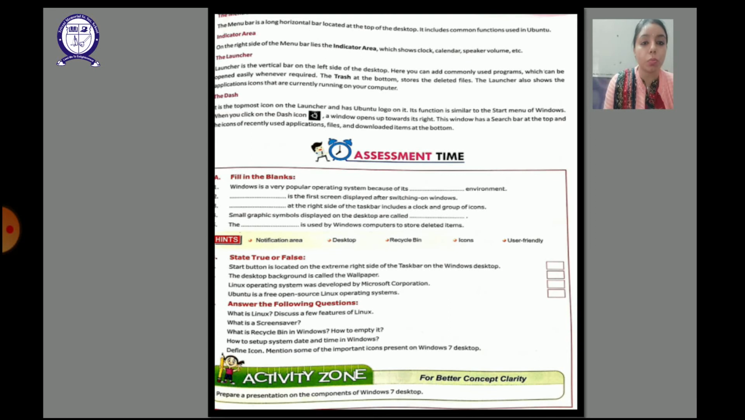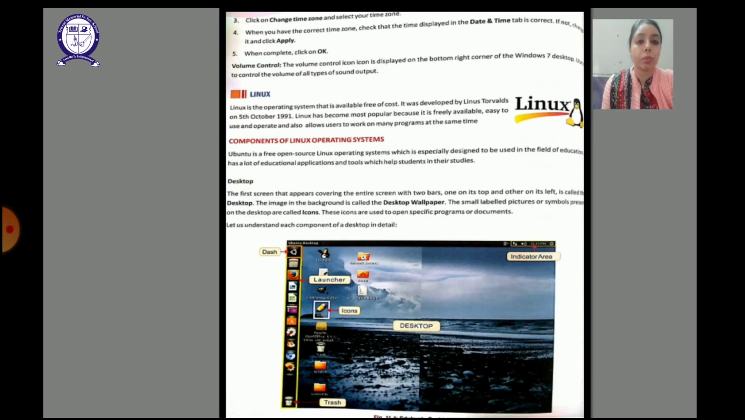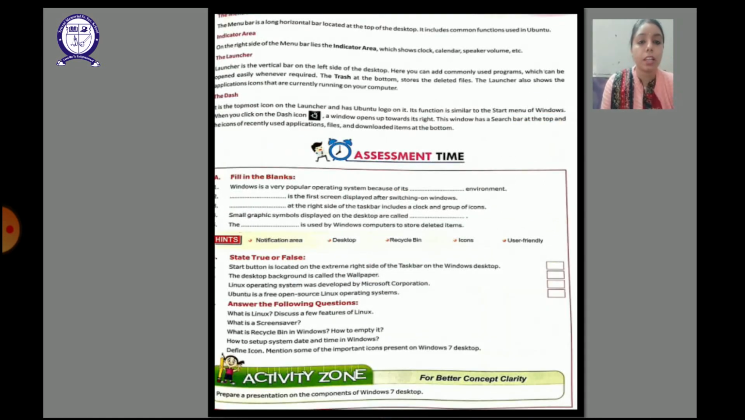The first question is, what is Linux? Discuss a few features of Linux. We have discussed the definition of Linux. It is an operating system. Write down the name of the person who developed it and the year also, and write down some of the features of Linux. Like you can write here, it is an open source and free operating system which is designed to be used in the field of education, and has a lot of educational applications and tools which help the students in their studies.